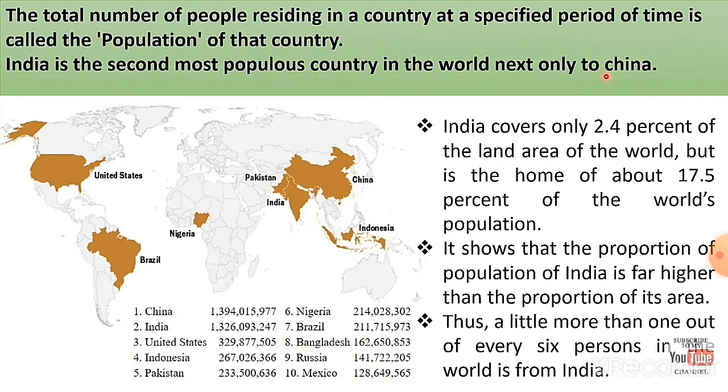That is, if the land area is 2.4%, the population would also be 2.4%, but in India, the land area is only 2.4%, while the people present in our country are 17.5%. It shows that the proportion of population of India is far higher than the proportion of its area. Thus, a little more than 1 out of every 6 persons in the world is from India.